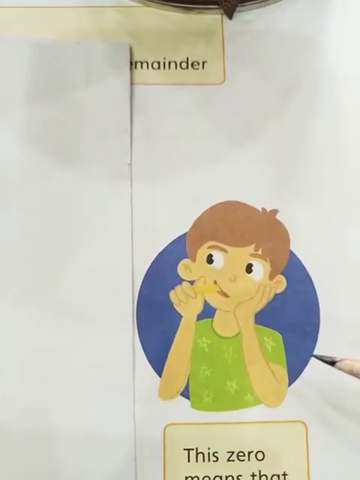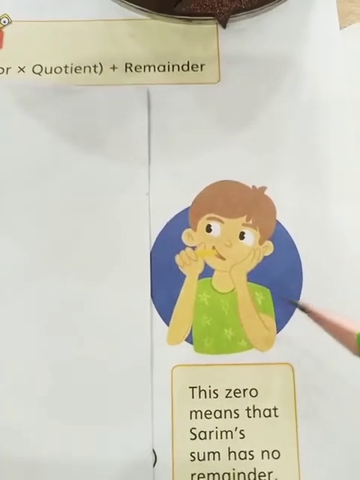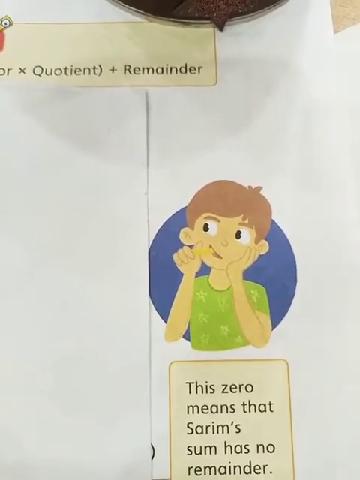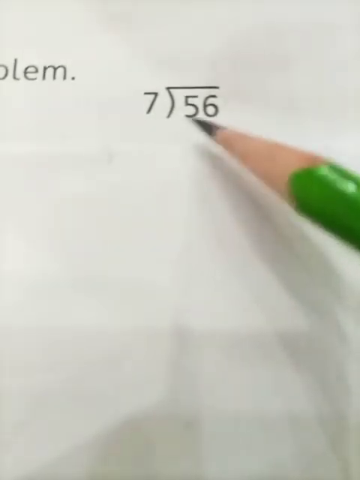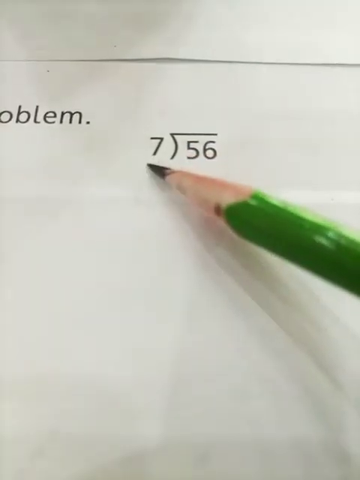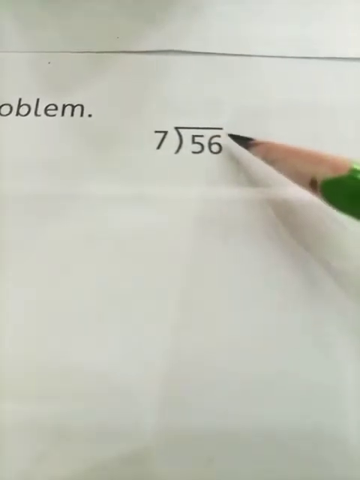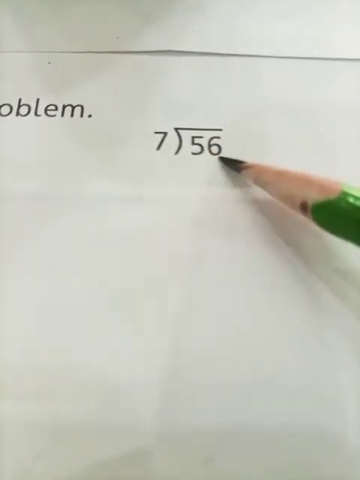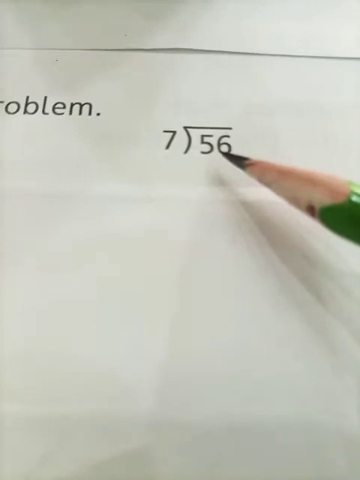Here is one of your friends, Sarim, and Sarim is very confused because he has a question to solve. Look at Sarim's problem. Students, Sarim wants to divide the 56 into 7 groups. So students, here we have used the sign of division. Here is our number that we are dividing, and here is the number of groups in which we are dividing this number.